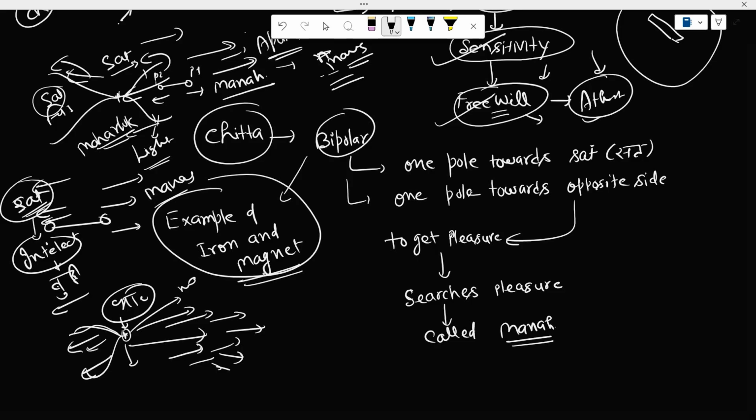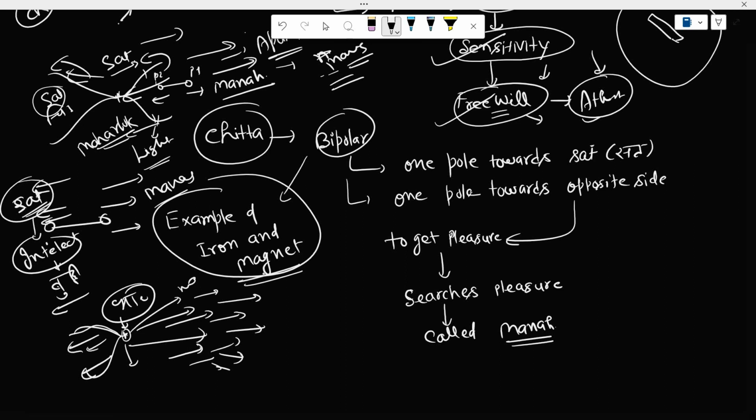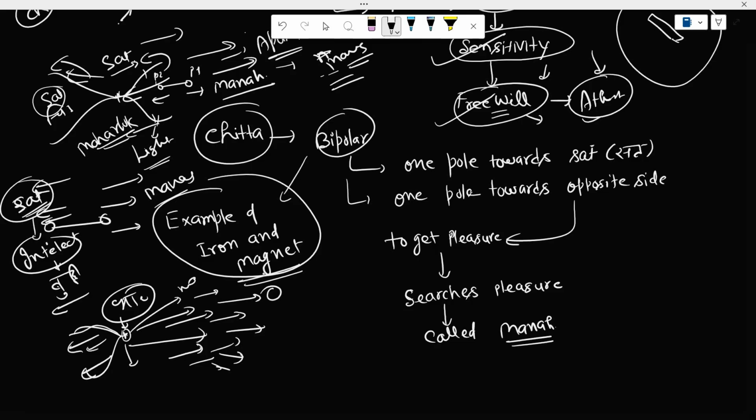So when you come here on the right hand direction, on the forward direction, then in that case there is no seed, but the feeling or the craving of that pleasure is there. Since the feeling of the pleasure is there, and usually because of this chitta, because of having the separate existence, it does not know that there is a seed, right?